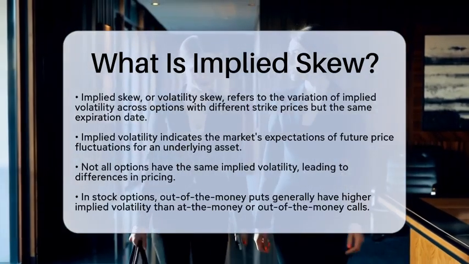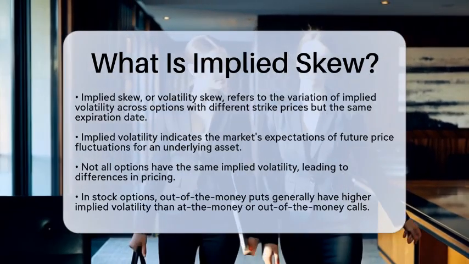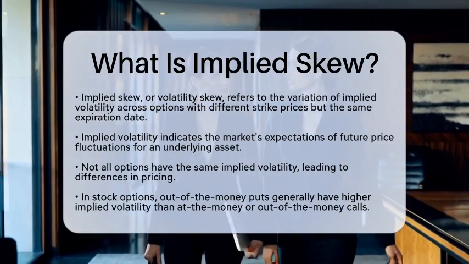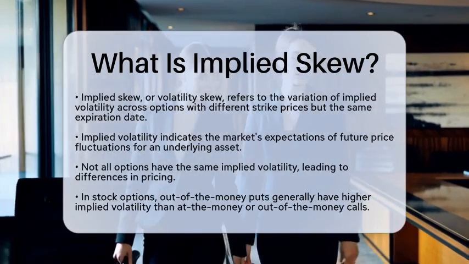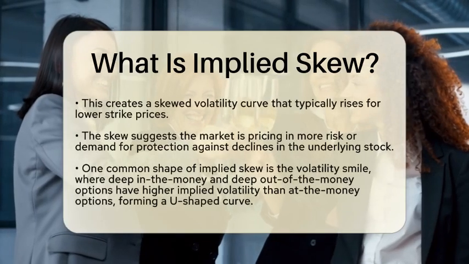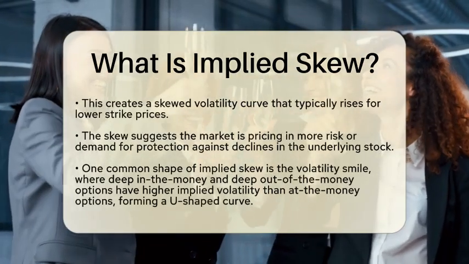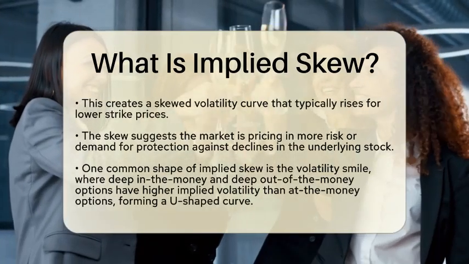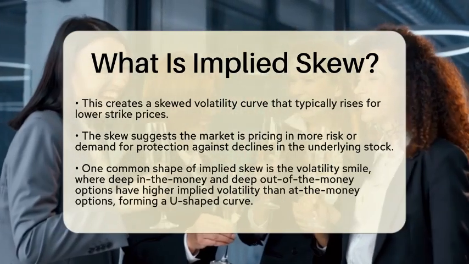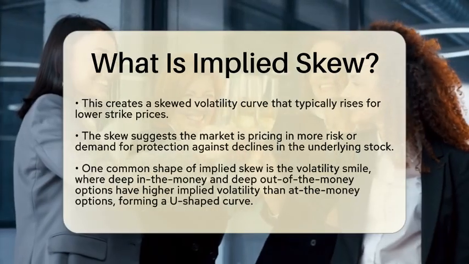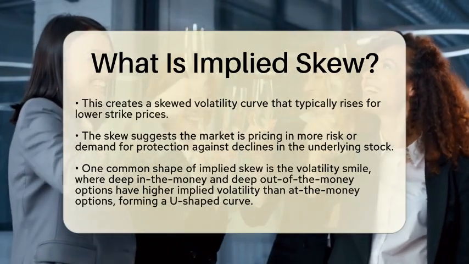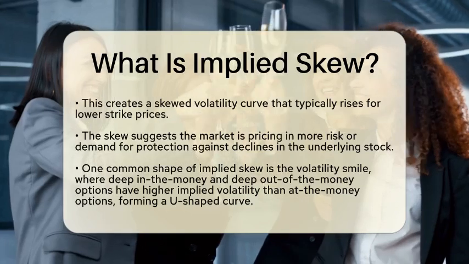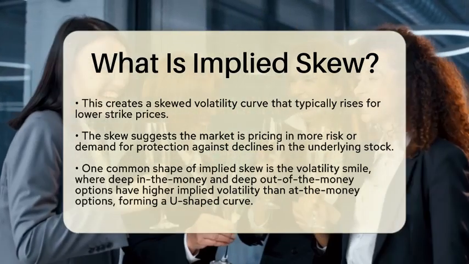In practice, implied skew shows that not all options are priced with the same implied volatility. For instance, in stock options, out-of-the-money puts often have higher implied volatility than at-the-money or out-of-the-money calls. This creates a skewed volatility curve that typically slopes higher for lower strike prices. This indicates that the market is pricing in greater risk or demand for protection against downward movements in the underlying stock. The skew can take different shapes.